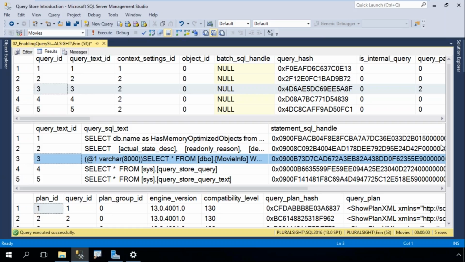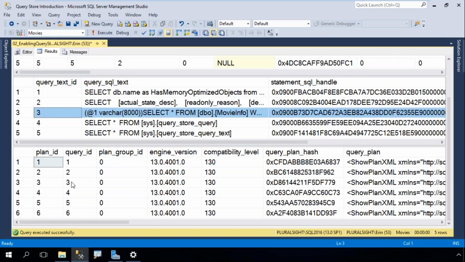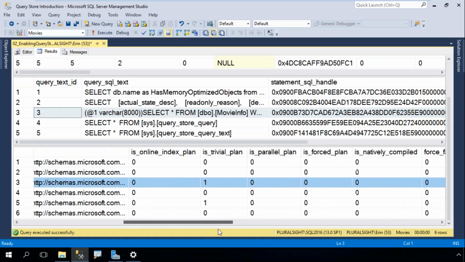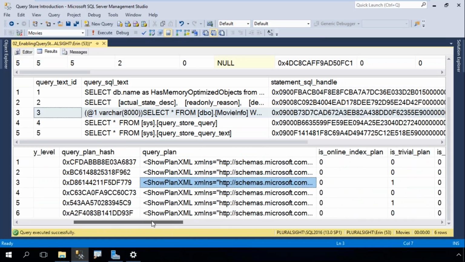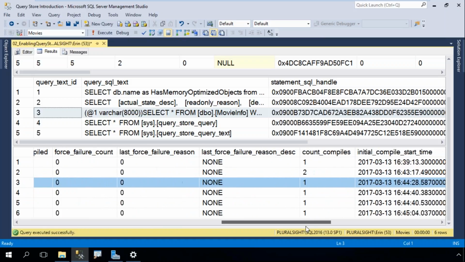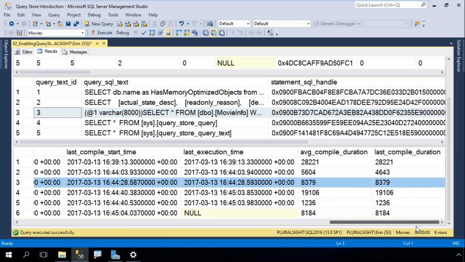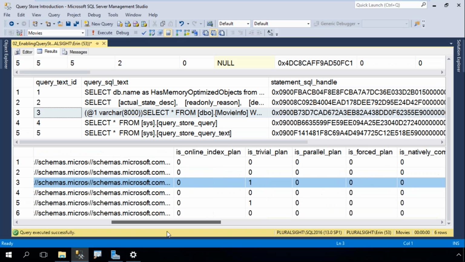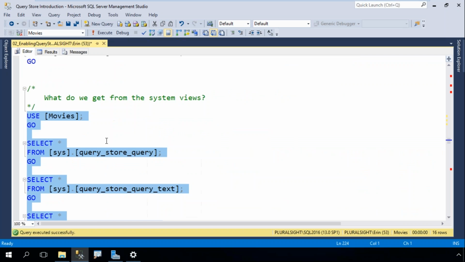So here's query text ID 3, and if I look at the plan output, then I can see for query ID 3 I have a plan, and here's my plan over here. What's kind of cool about this is that I can see the engine version, and I can see the compat mode, and I've got some other cool information about the compilation and the optimization here.